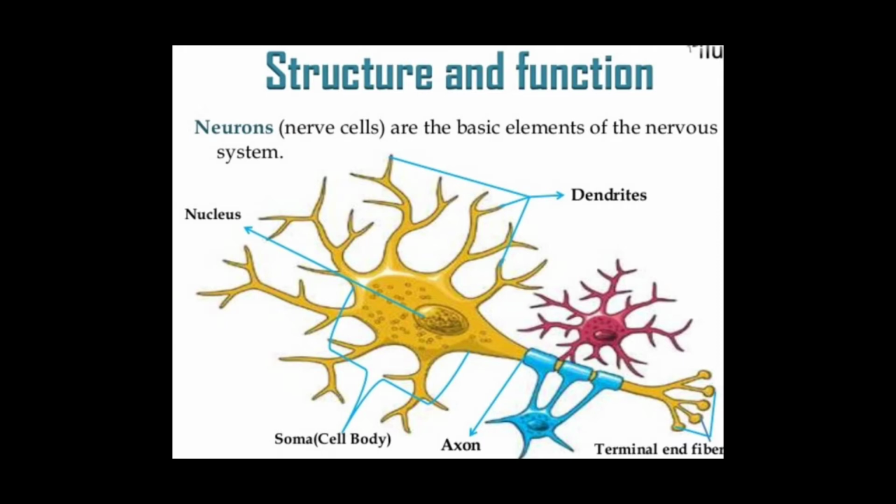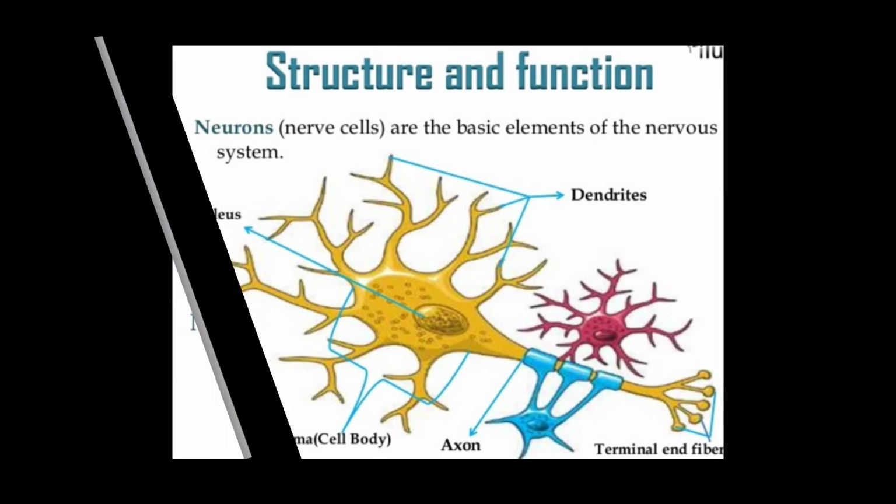The somatic system consists of nerves that connect the brain and spinal cord with muscles and sensory receptors in the skin. The nervous system has three broad functions, that is sensory input, information processing and motor output.